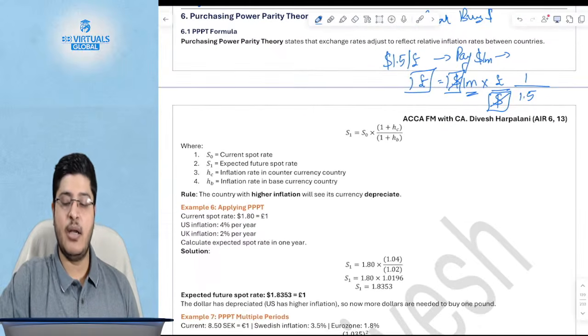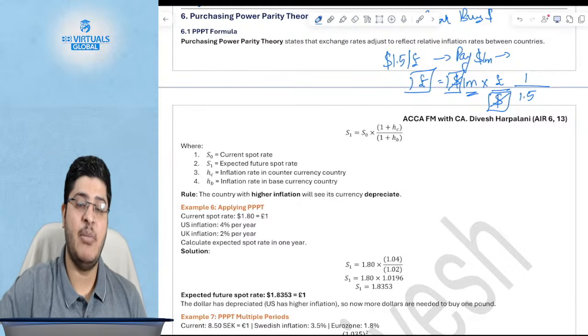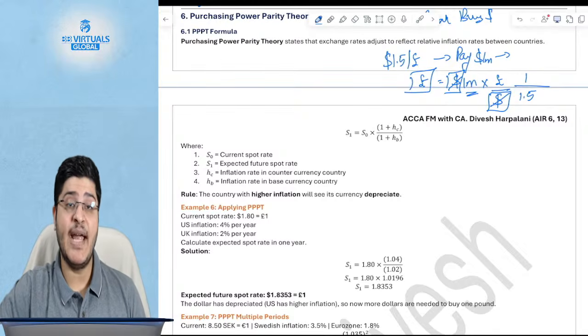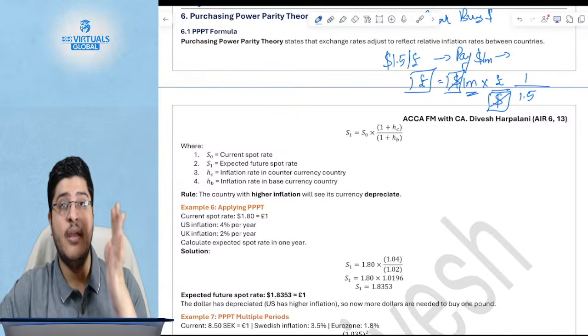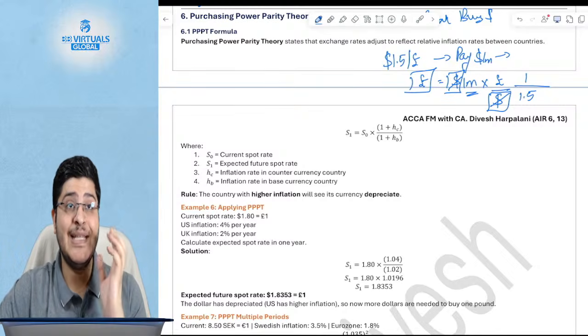If there is a country or a currency where there is instability of political environment, then the currency will depreciate. Now the purchasing power parity theory says that the exchange rates have to move in such a manner that the relative inflation rates get offset.